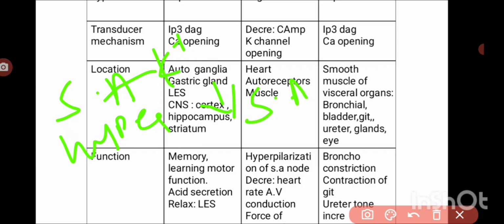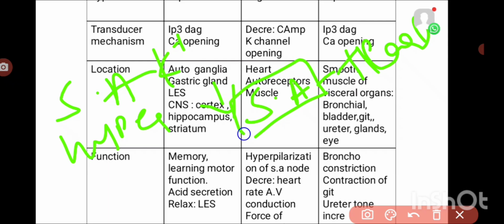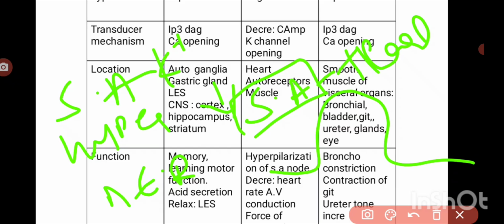If SA node depolarization is decreased, meaning the rate of depolarization is decreased, the heart rate will also decrease, because heart rate depends upon the number of depolarizations by the SA node. It also increases the effective refractory period of the AV node, which slows AV conduction, and decreases the force of contraction of the ventricles.